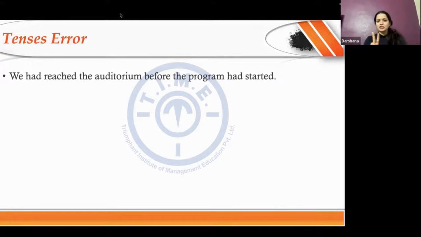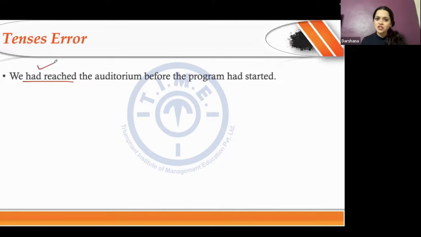Correct. There are two actions. One is reaching the auditorium. Second is starting of the program. Which happened earlier? Reaching happened earlier, right? And then it was followed by the starting of the program. So the rule says, whenever I have two actions of the past, where the actions have happened one after the other, they are not simultaneous, the one that happened earlier has to be given in past perfect tense.